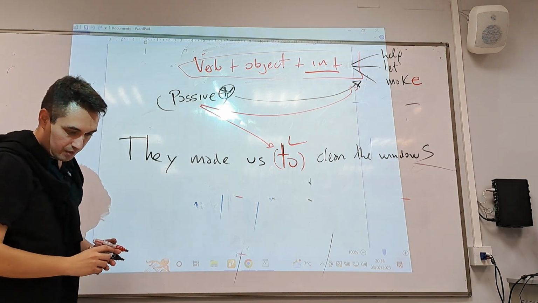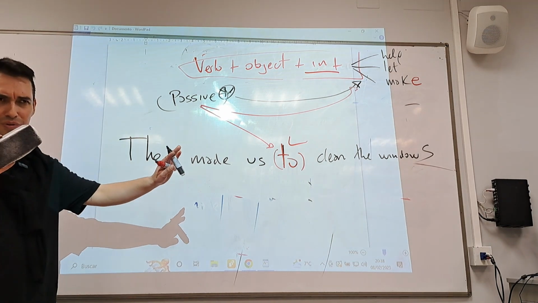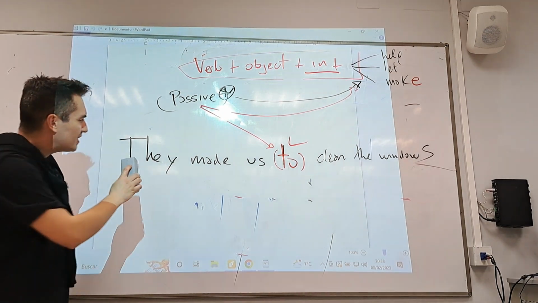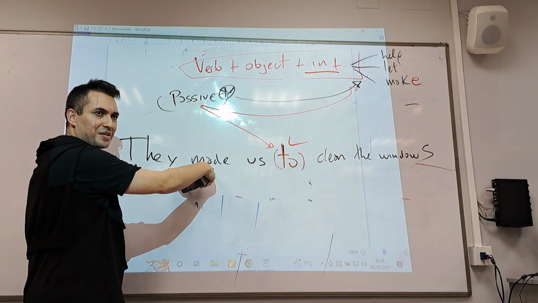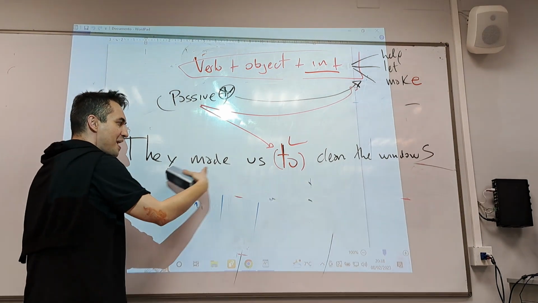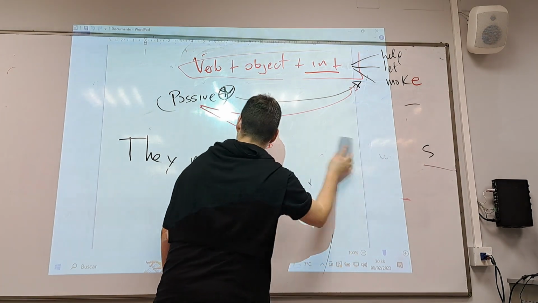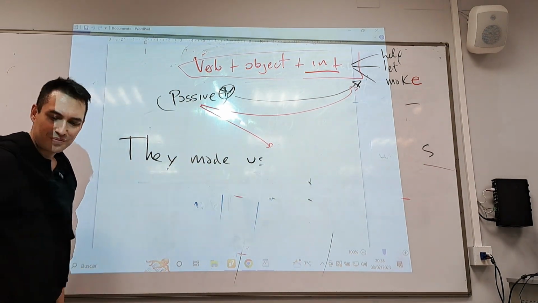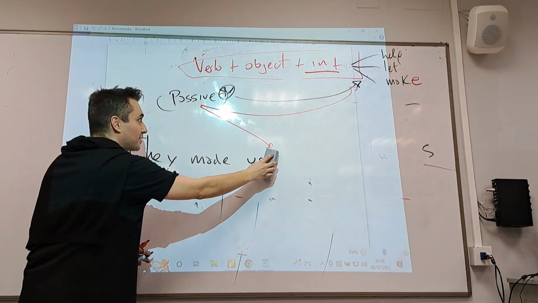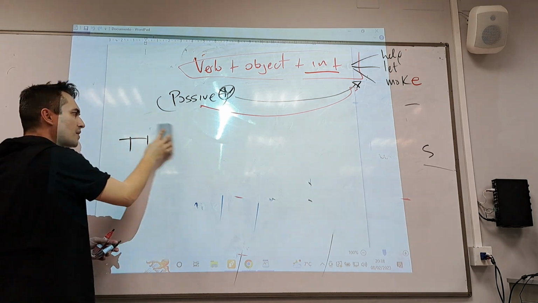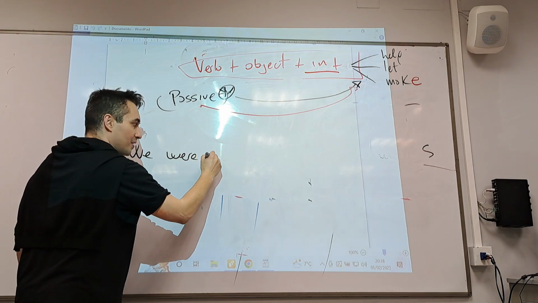They helped, where? No. Stop. Okay, this is not passive. They made us. This is active. Erase this. Can you make this into passive? We were made. Yes, we were made. So they made us, this is active. Passive is we were made.